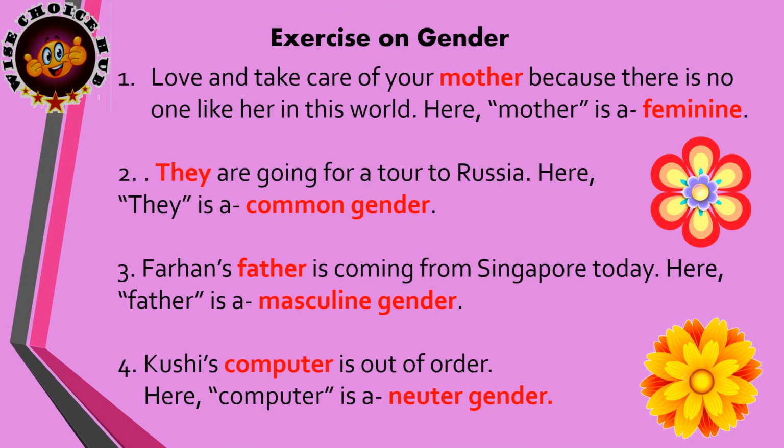Let's quickly do the exercise on gender. The first sentence is, love and take care of your mother because there is no one like her in this world. Here, mother is a feminine gender. Second sentence, they are going for a tour to Russia. Here, they is a common gender. Third one, Farhan's father is coming from Singapore today. Here, father is a masculine gender. Fourth sentence, Khushi's computer is out of order. Here, computer is a neuter gender.